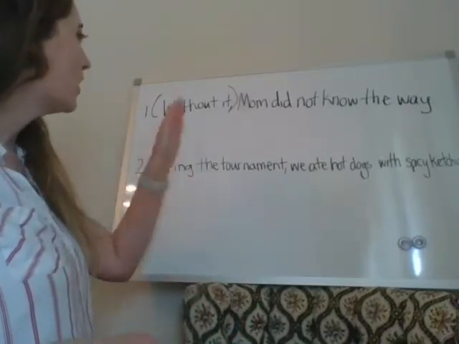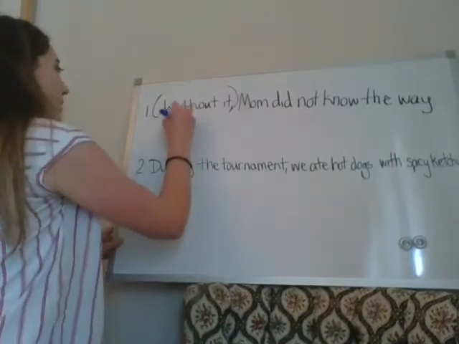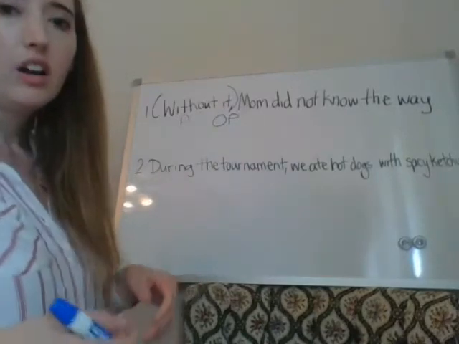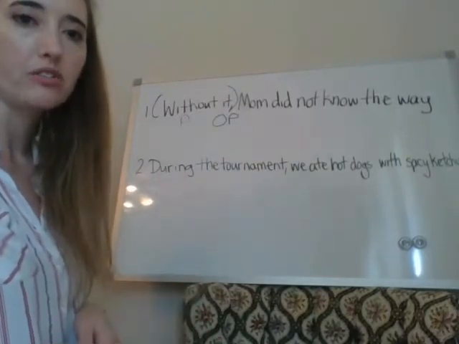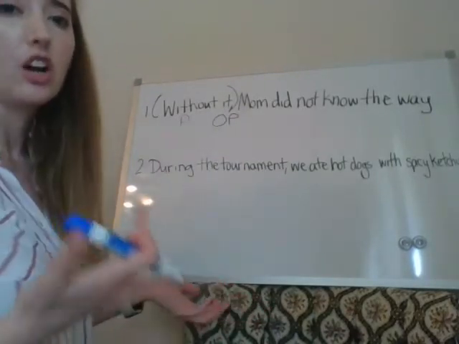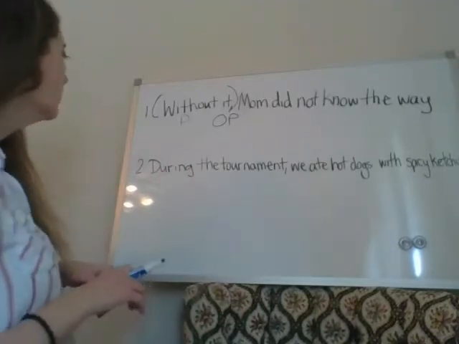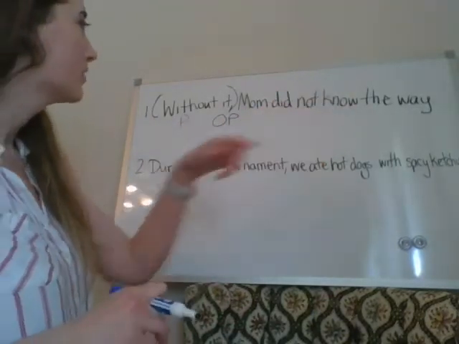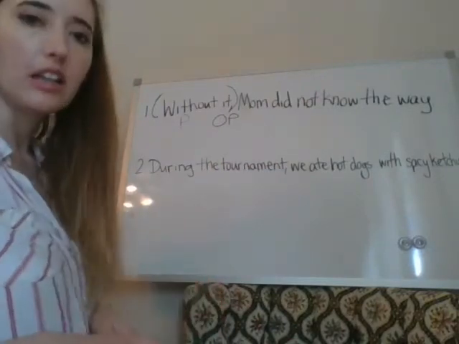So, "Without it, Mom did not know the way." "Without" is a preposition. "It" is the object of the preposition. When there's just two words in a prepositional phrase, it's only going to be preposition and object of the preposition. Okay, let's read it again. "Without it, Mom did not know the way." This is a sentence and it is declarative.